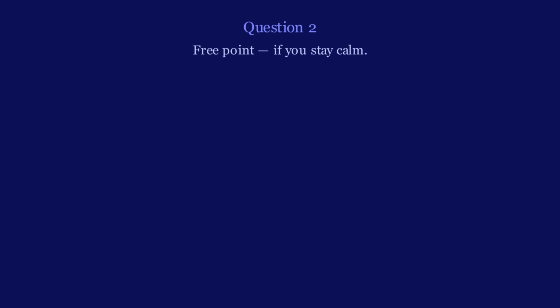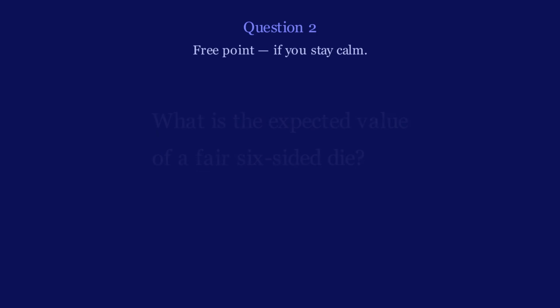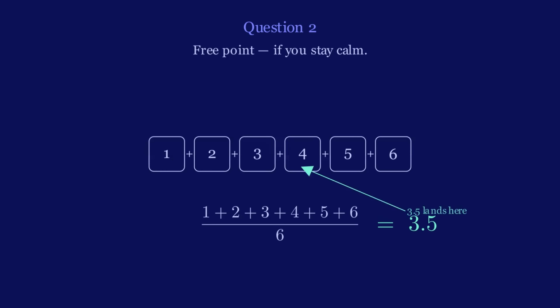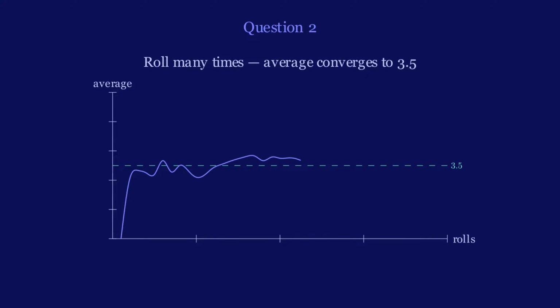Alright, question 2. This one's a free point if you stay calm. What's the expected value of rolling a fair 6-sided die? Don't overthink it, you just average all the outcomes. So the answer is 3.5. Even though you can't actually roll a 3.5, on average, that's what you get over time. Alright, feeling confident? Good, because now it starts getting weird.